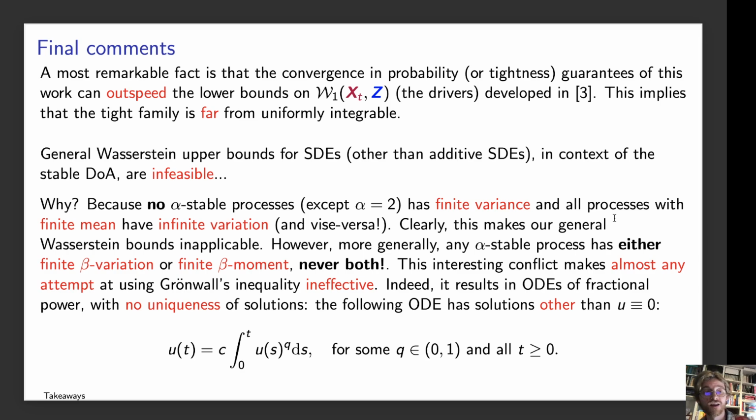So if you take fractional powers of Grünwald, which can come up in attempting to apply this in our bounds, this really becomes completely ineffective. And the reason for that is that the ODEs of fractional power have no uniqueness of solutions. So this ODE given here, which has a fractional power, has no other solutions than 0. So all of these things really become a big problem and make it completely infeasible to get general Wasserstein bounds for the SDE case.